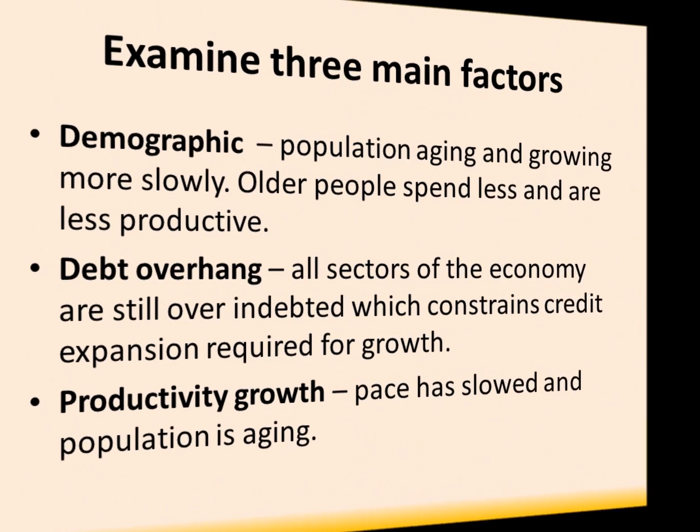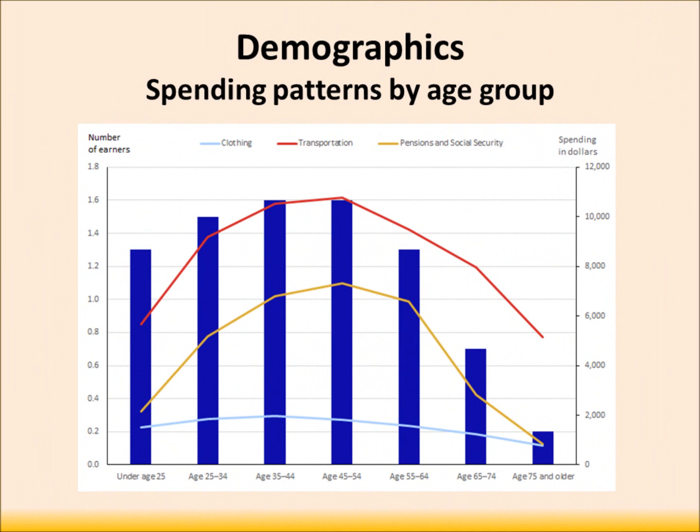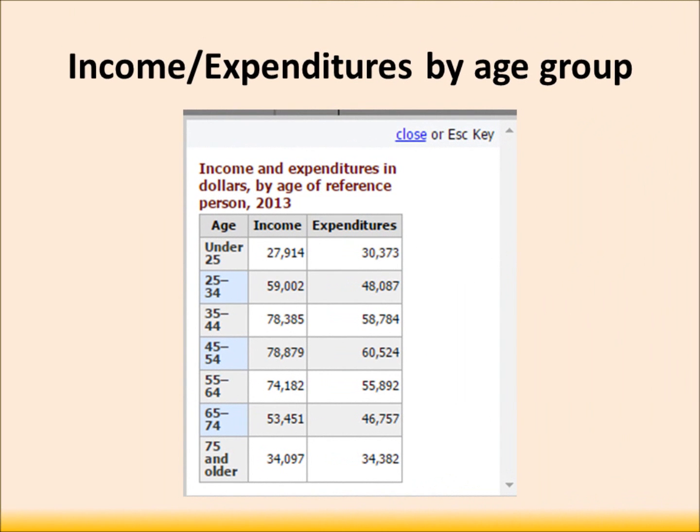There are three primary factors that impact long-term growth in consumer spending: demographics, debt overhang, and productivity. Let's look at demographics first. Our population is aging, and people earn and spend differently at different stages in their life. This chart shows how expenditures on various items go down as people get older, things like clothing, transportation, and pension expense. The Bureau of Labor Statistics publishes income and expenditures for different age brackets.